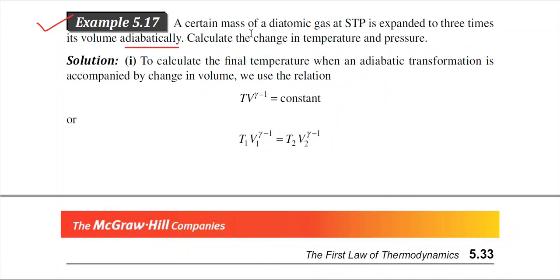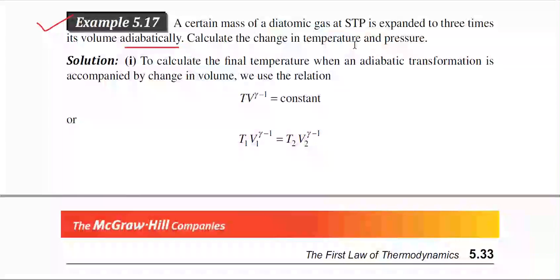Next problem: a certain mass of a diatomic gas at STP is expanded to 3 times its volume adiabatically. Calculate the change in temperature and pressure. Here the points to be noted are, firstly, the gas is diatomic, so we have to put the value of gamma accordingly, and secondly the gas is at STP, that is standard temperature and pressure.